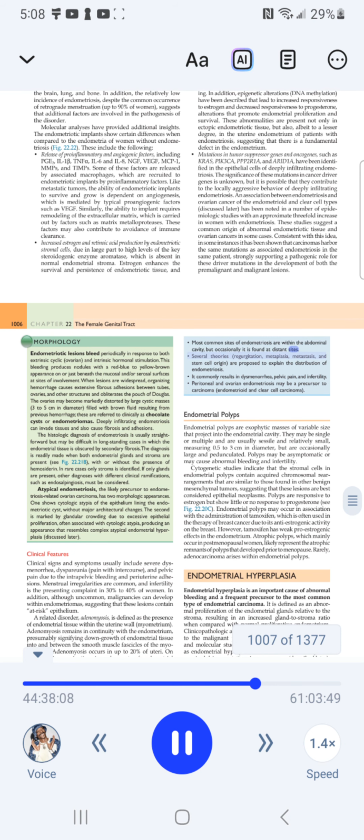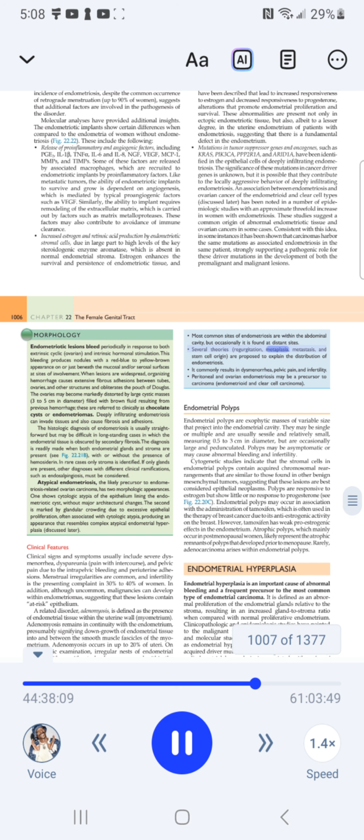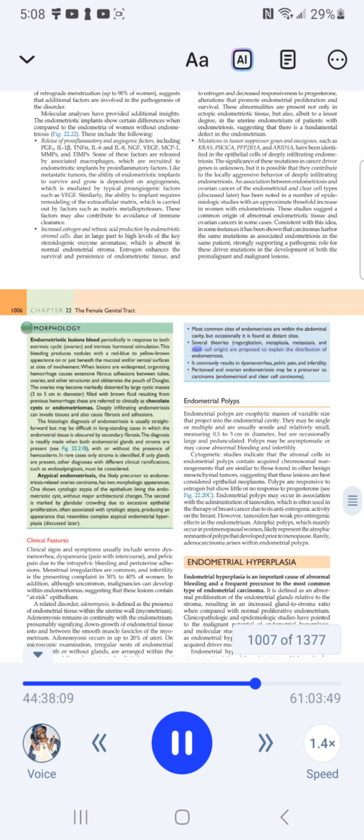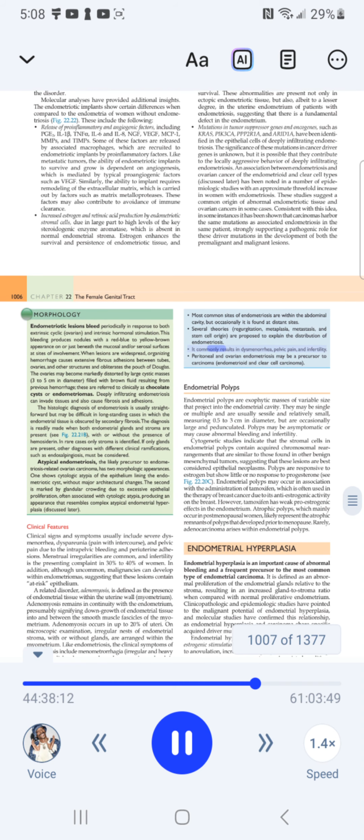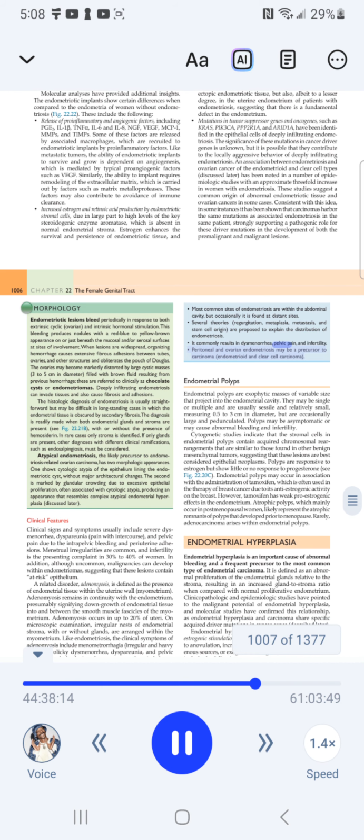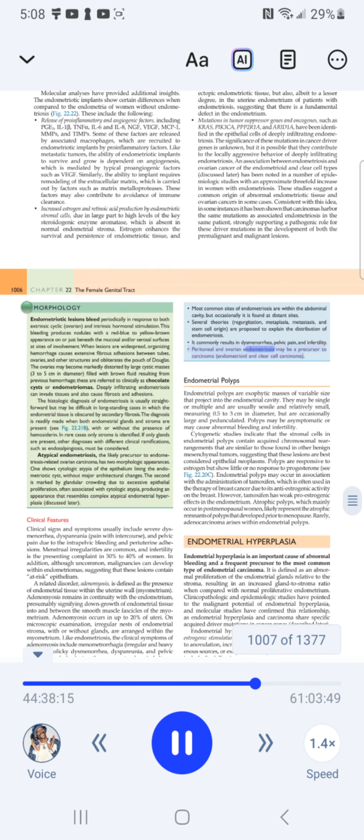Several theories: regurgitation, neoplasia, metastasis, and stem cell origin are proposed to explain the distribution of endometriosis. It commonly results in dysmenorrhea, pelvic pain, and infertility. Peritoneal and ovarian endometriosis may be a precursor to carcinoma, endometrioid, and clear cell carcinoma.